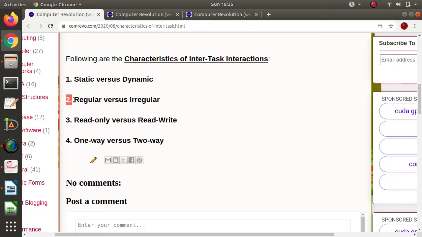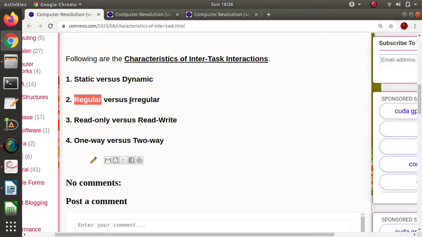When interaction follows some particular pattern, it is called regular interaction. While if interactions are not following some particular pattern, this is called irregular interaction. Particular pattern in the sense at what time data is shared and how much data is shared. If there is a particular pattern, then it is called a regular interaction.